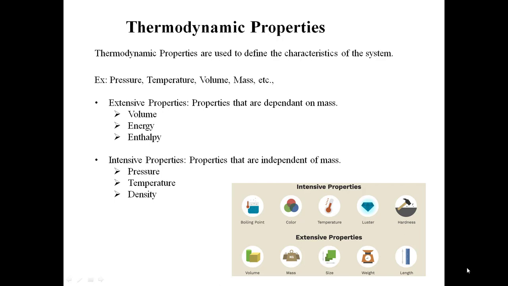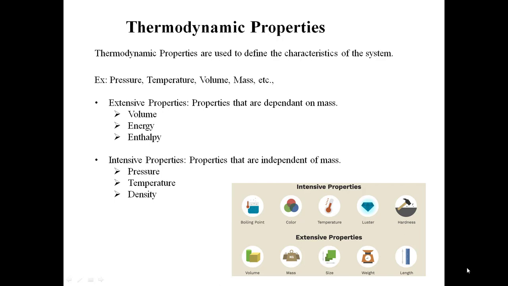Initially, if we start talking about thermodynamic properties, what are these thermodynamic properties? This is nothing but it defines the characteristics of a system. So what are the properties of a system? Before going to that, we should ask what a system is. So what is the system?